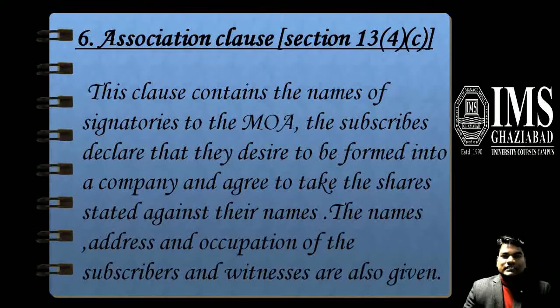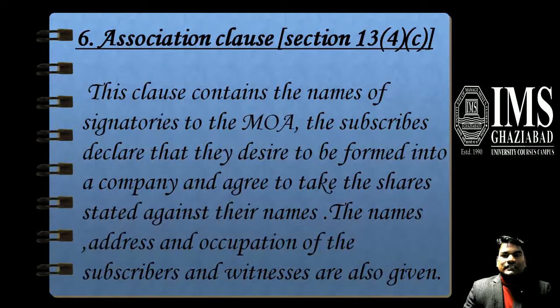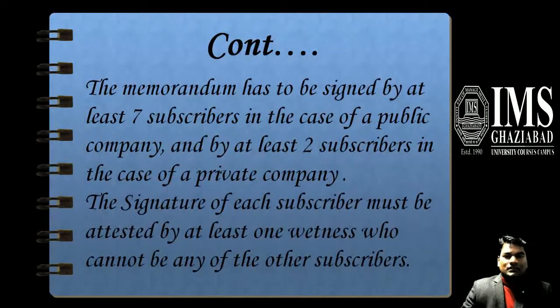The last one is the association clause. This clause contains the names of the signatories of the Memorandum of Association. The subscribers declare that they desire to be formed into a company and agree to take the shares stated against their names. The name, address and occupation of the subscribers and witness are also given. The memorandum has to be signed by at least 7 subscribers in case of a public company and at least 2 subscribers in case of a private company. The signature of each subscriber must be attested by at least one witness, who cannot be any of the other subscribers.